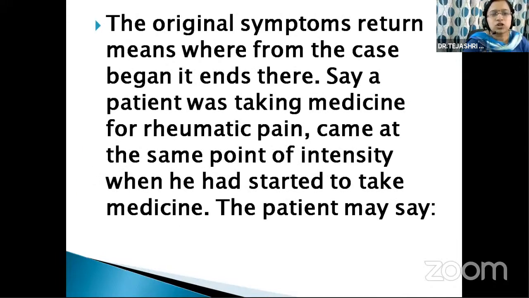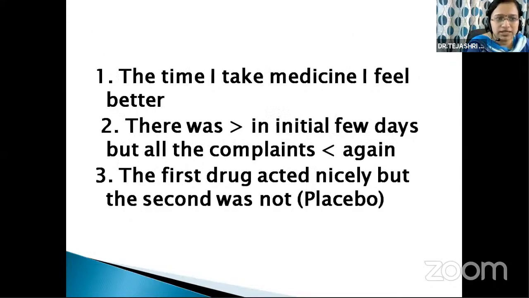Next, the original symptoms return means where the case began, it ends there. Say a patient was taking medicine for rheumatic pain and came back to the same point of intensity as when he had started to take the medicine. The patient may say, the time I take the medicine, I feel better. There was amelioration for the initial few days, but all the complaints aggravated again.